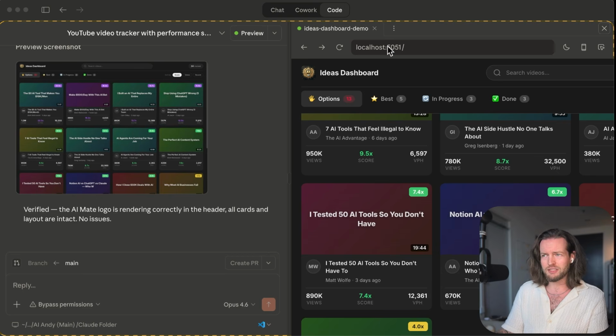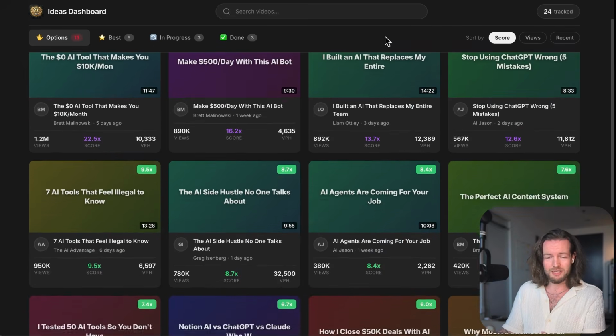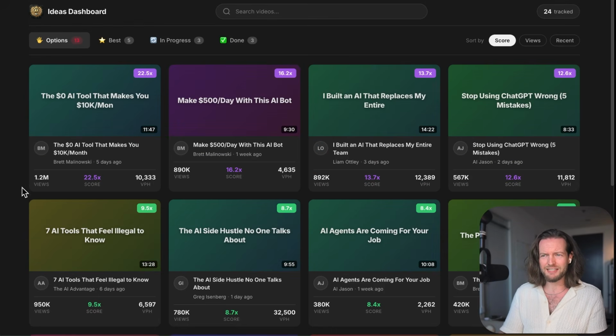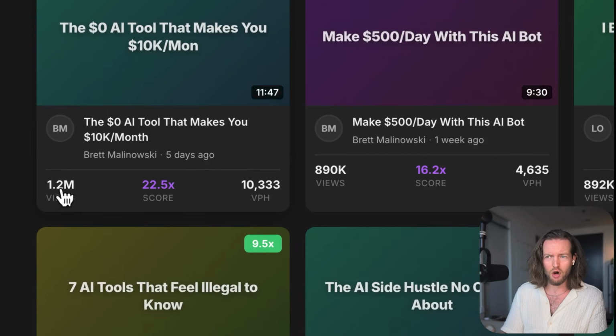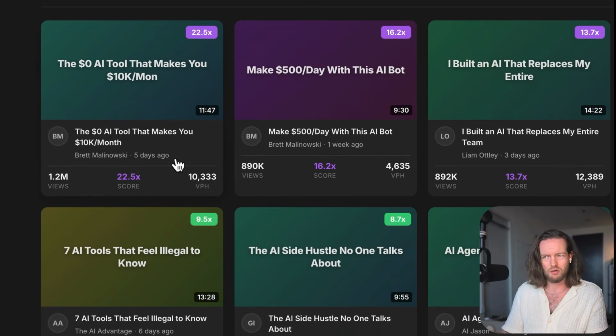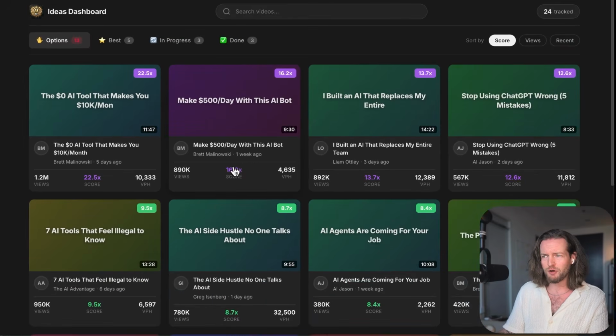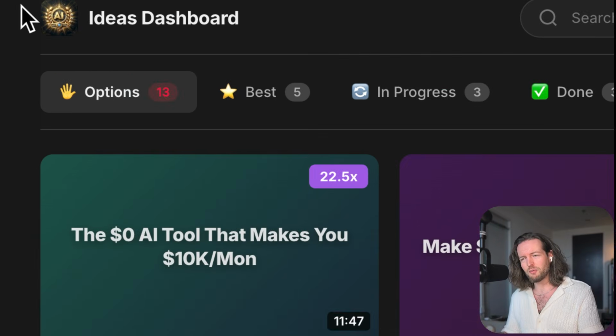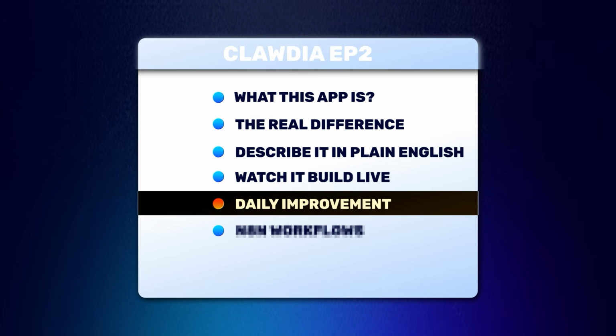And the cool part is if I just go to the local host by clicking here, you can see that it's now an app running on my computer. But I'm seeing that the views here aren't real. They're scraping some creators that I don't really want to take inspiration from. And it's missing a couple of features. That's why we need to go to the next step, daily improvement.